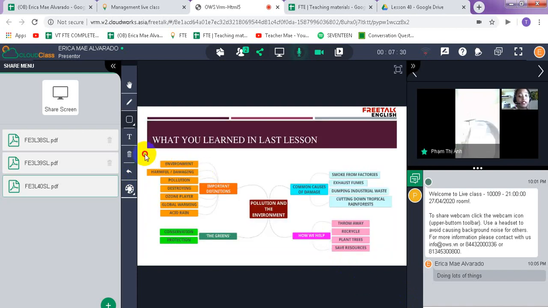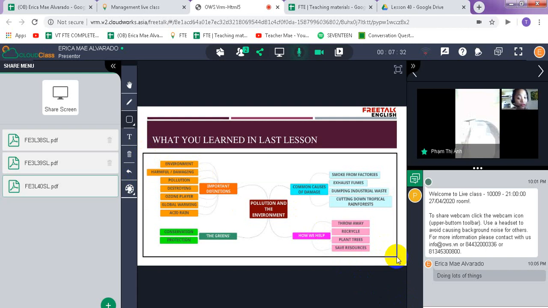So this is the mind map of our lesson last time. Can you give me a little bit of information about this topic from last time? Oh yes, I remember the last time we learned about pollution and the environment.